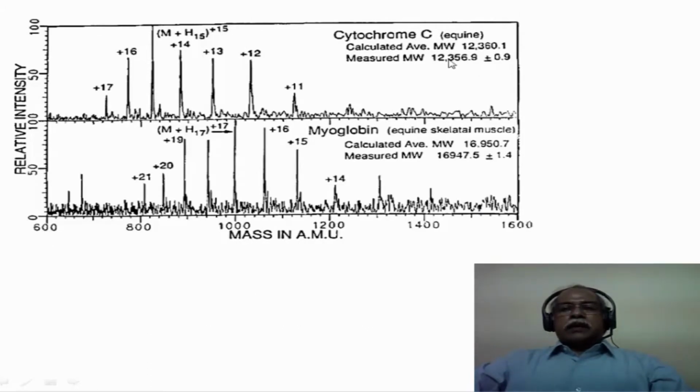Now cytochrome C and myoglobin are two protein molecules with molecular weights of 12,360 and 16,950 in this particular case. And here also multiply charged ions are seen, with charges starting from 14, 15 all the way up to 21 in the case of myoglobin, and in the case of cytochrome it is about plus 11 to plus 17 charges, corresponding to the molecular weights mentioned in the slide. The calculated molecular weight and the measured molecular weight are close to each other, in terms of the accuracy with which you can measure molecular weights using electrospray ionization mass spectrometry.